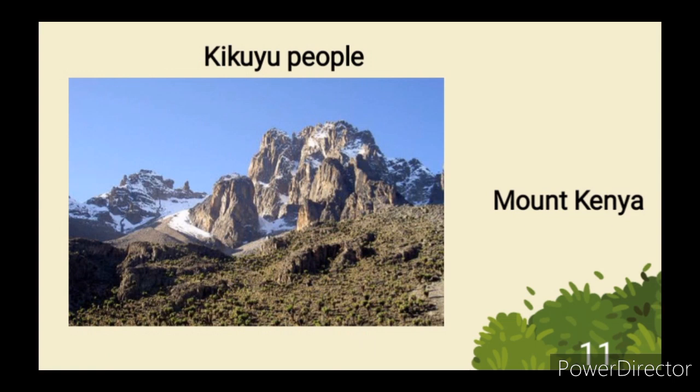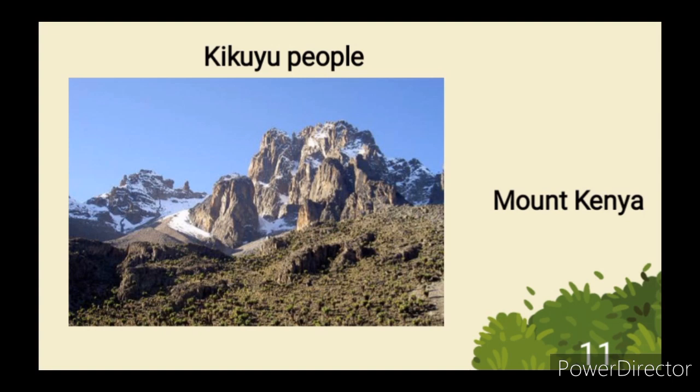The Kikuyu name for Kenya is Kirima. And so the white men couldn't pronounce Kirima very well, so they just named it Kenya.